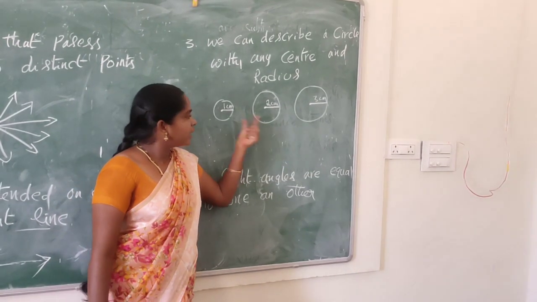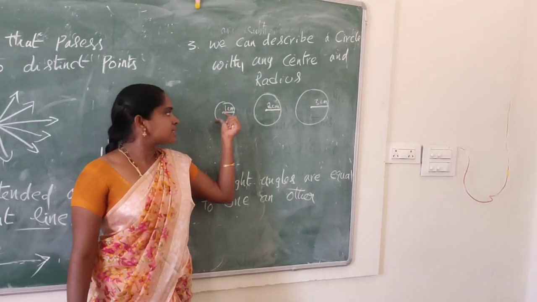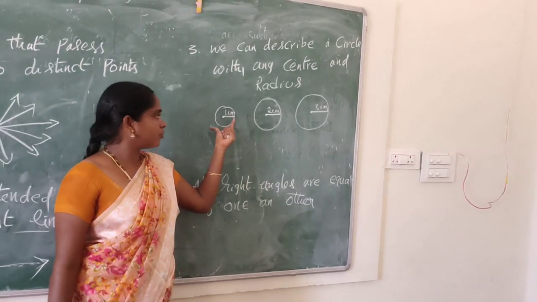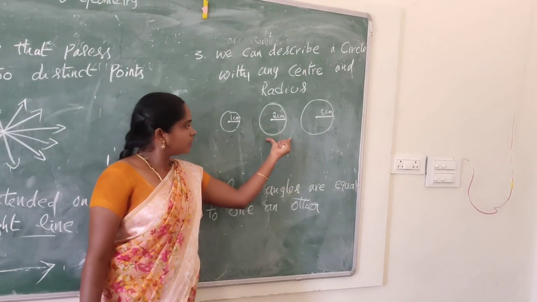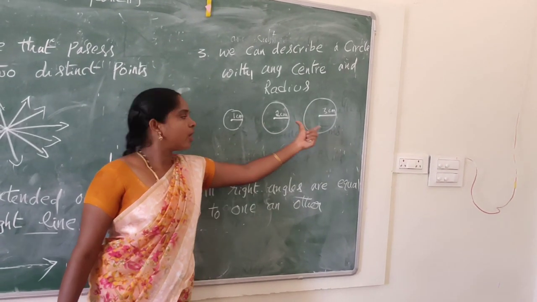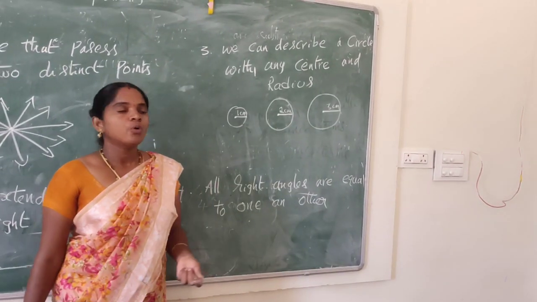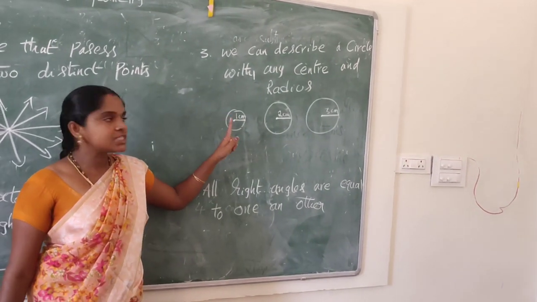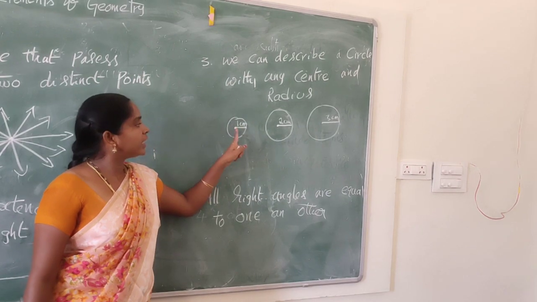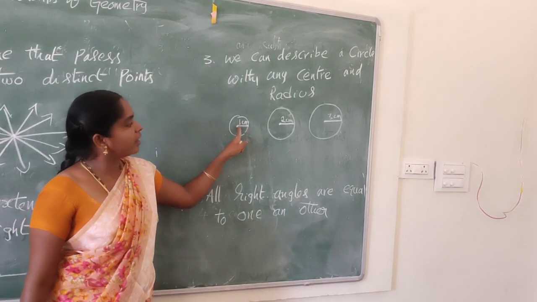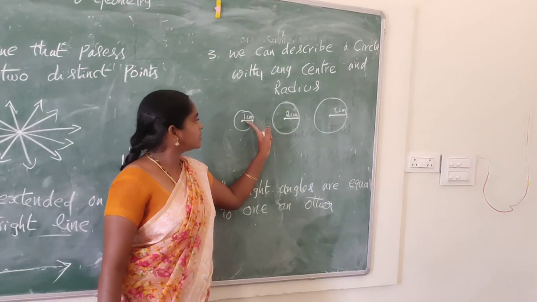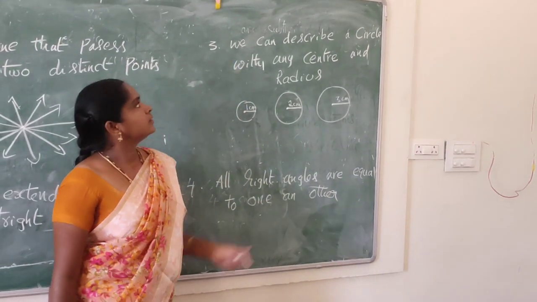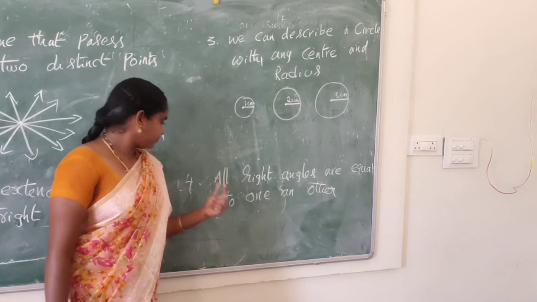How can we differentiate one circle from another circle? Circles can be differentiated only with the center and radius. With center and radius. This is the third postulate.